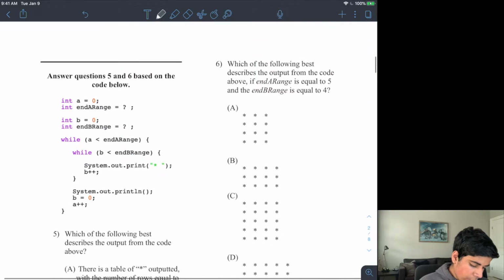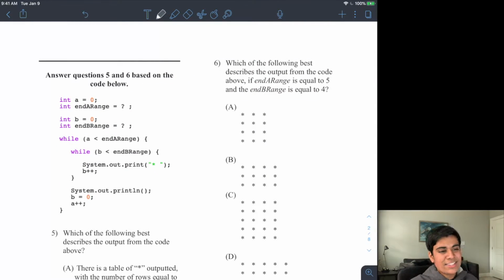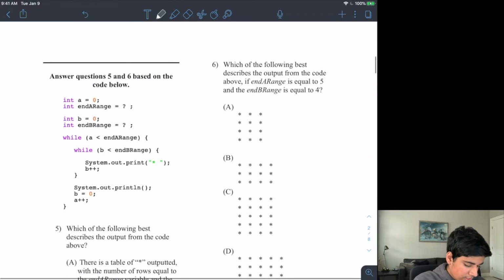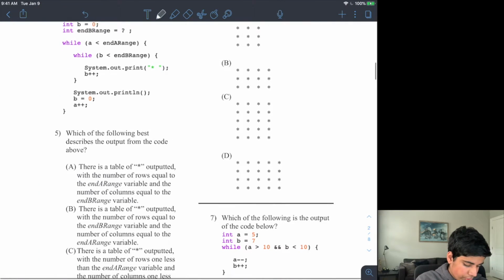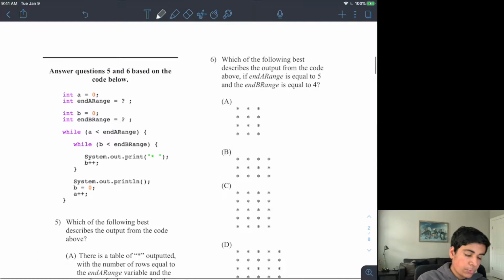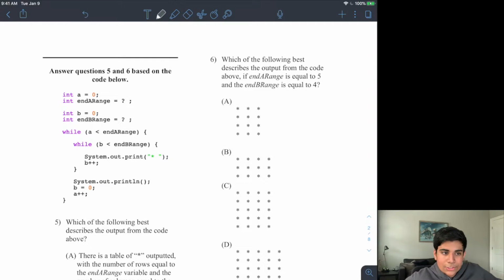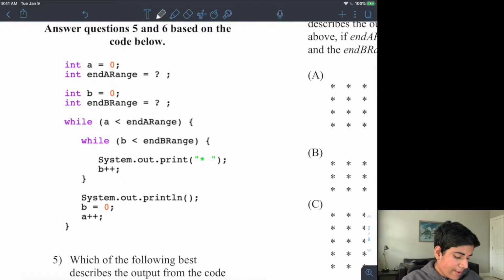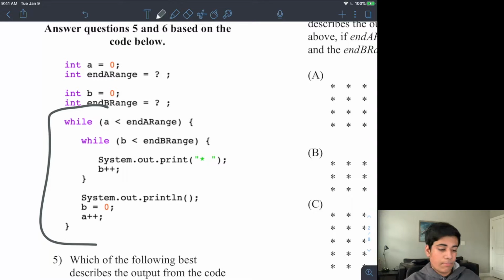All right, so now we go to questions 5 and 6. Questions 5 and 6 both refer to the same block of code. And this one is also a nested while loop. Hooray. We all love nested while loops, right? All right, so this is an interesting thing. And in fact, this is very similarly based on the loop that is above.